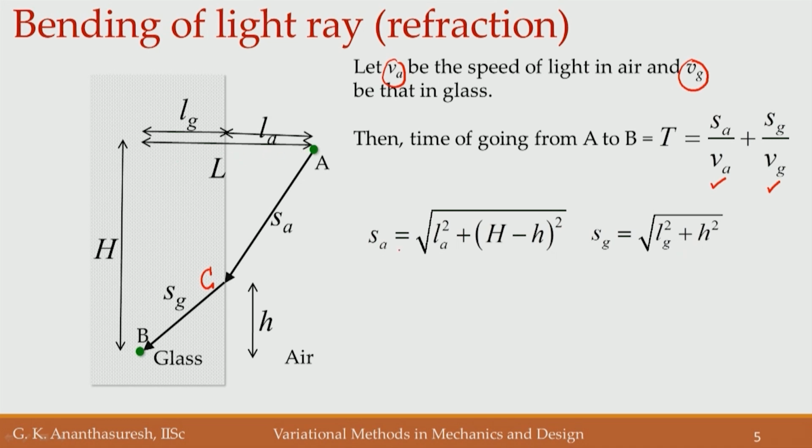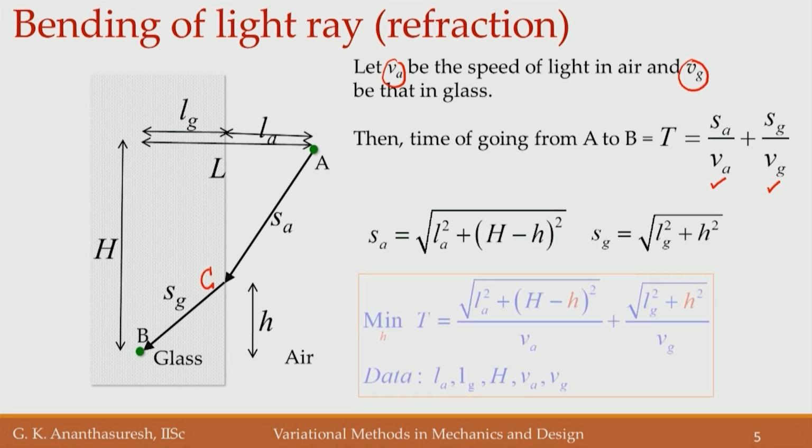So, we know how to get S A and S G, but they do depend on this h. So, in order to minimize that time t, which will be S A divided by V A plus S G divided by V G, we have this total expression. Our variable is h, which is indicated in red, that is what we are minimizing with respect to, and all these are known quantities.